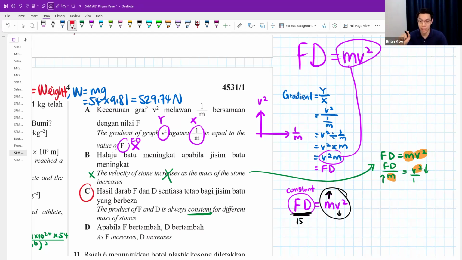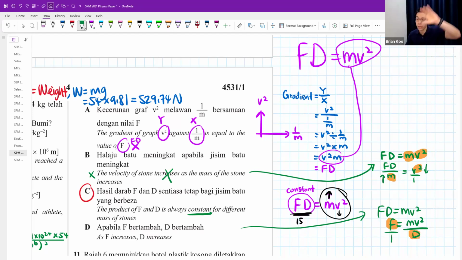Okay, lastly, D, as F increases, D decreases. How come this is not a good answer? Remember I said, if I want to find the relationship between F and D, maybe you move F or D to the other side, and then you can see F is on top of the fraction.